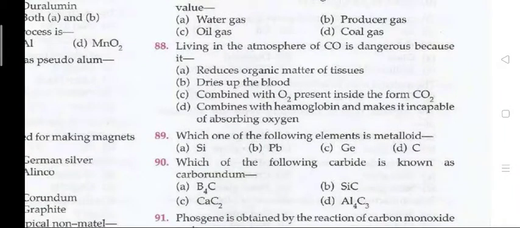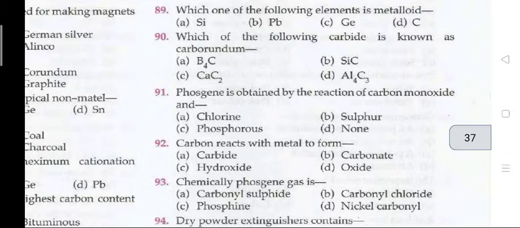Living in the atmosphere of carbon monoxide is dangerous because it. The right answer is D, that is combines with hemoglobin and makes it incapable of absorbing oxygen. Question 89. Which one of the following element is metalloid? The right answer is C, that is germanium.